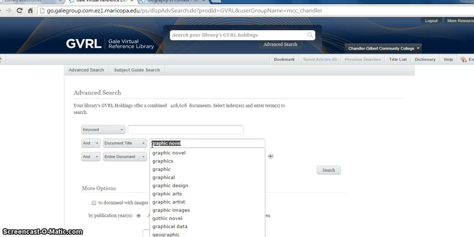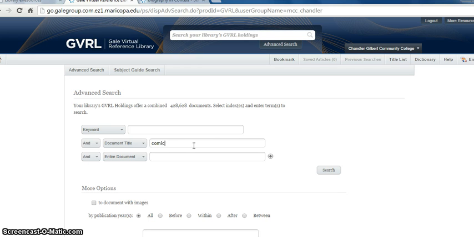Another way to go is to type in the word cartoons. And again, this isn't exactly just a cartoon either, but there are some useful articles in here. So any word you choose, like graphic novel or cartoons, you're going to have to make some decisions on what is the best fit. Another different word to put in here to consider is comics.